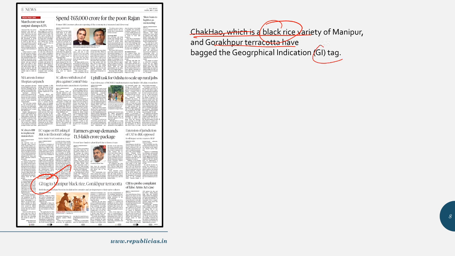So it is an indication that identifies goods as a product from a particular area. Okay, so this is associated with a place. So that's why the name Geographical Indication. The particular area will have a special quality or reputation with regards to the geographical origin. Fine.